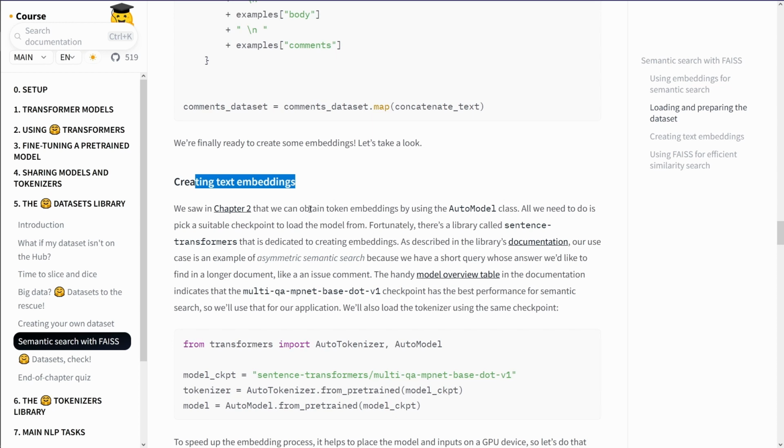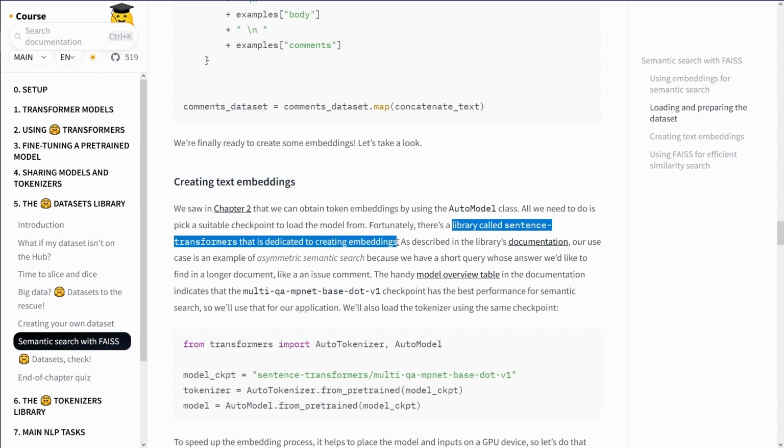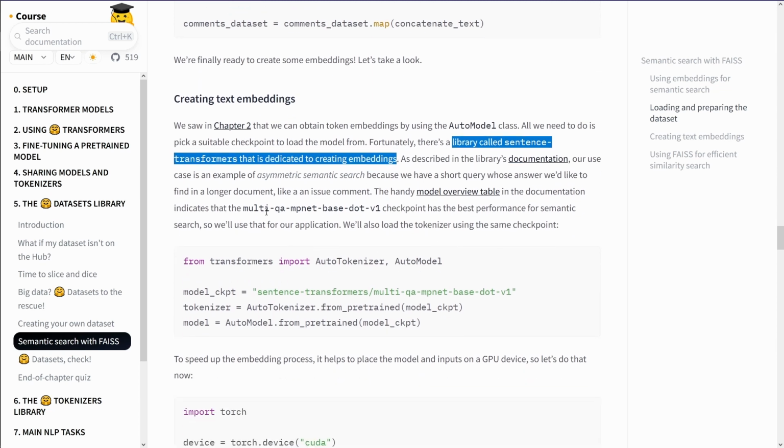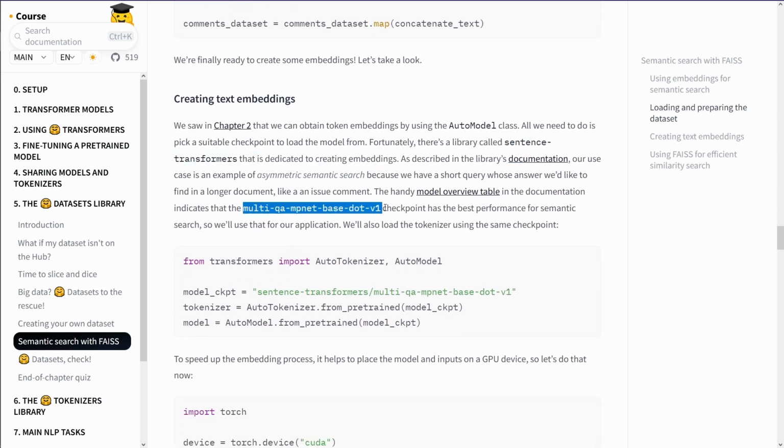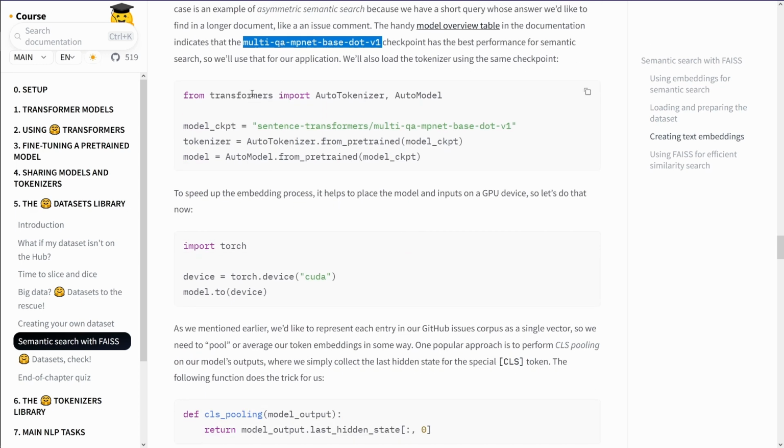We can obtain token embeddings by using the AutoModel class. Yes, of course. Yes, sentence transformers. Create embeddings. Yes. We use a multi-QA MPNet based version 1 from Microsoft. I do not like Microsoft, but okay.